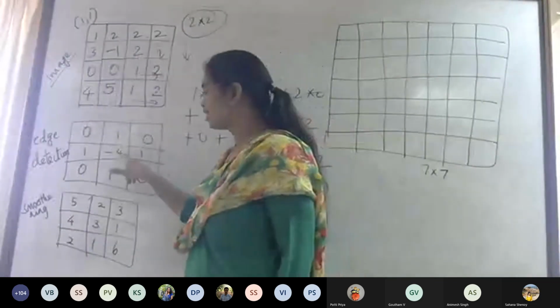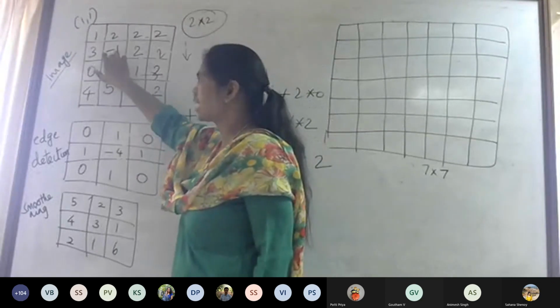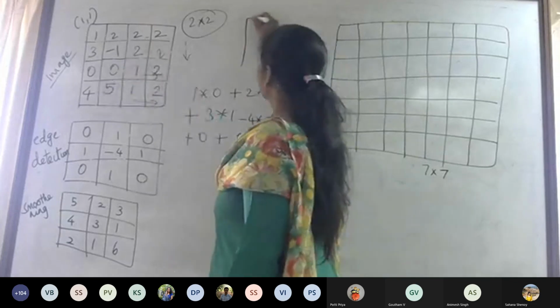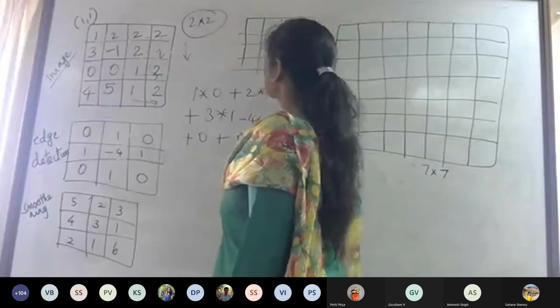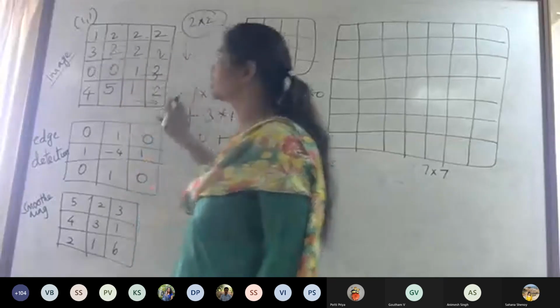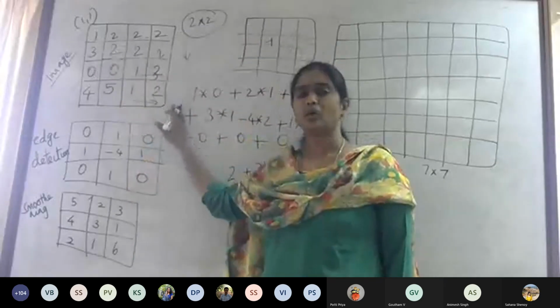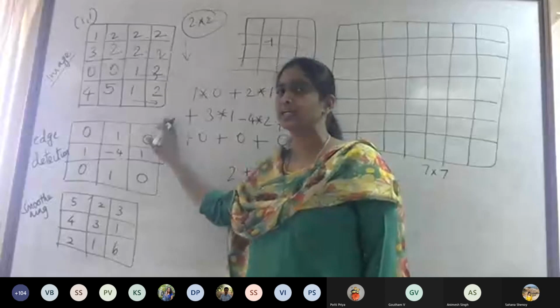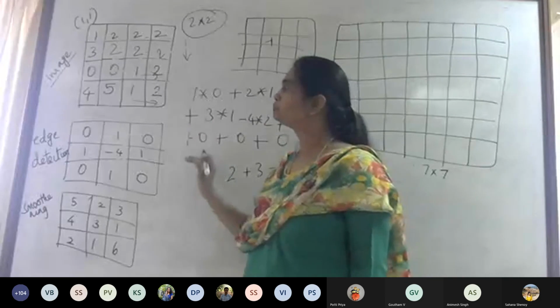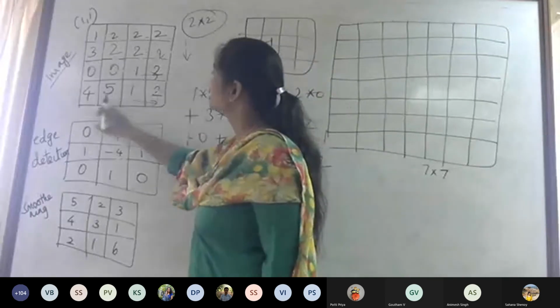Okay. So now I have taken this -4 with this. Earlier it was 2. What we usually do is, we will not substitute there. We will create another blank image, a blank array, and there we substitute. We will not substitute in the image, because this is the original image. The original image content should not get altered. Instead, the value should go to a newly created array of the same dimension.